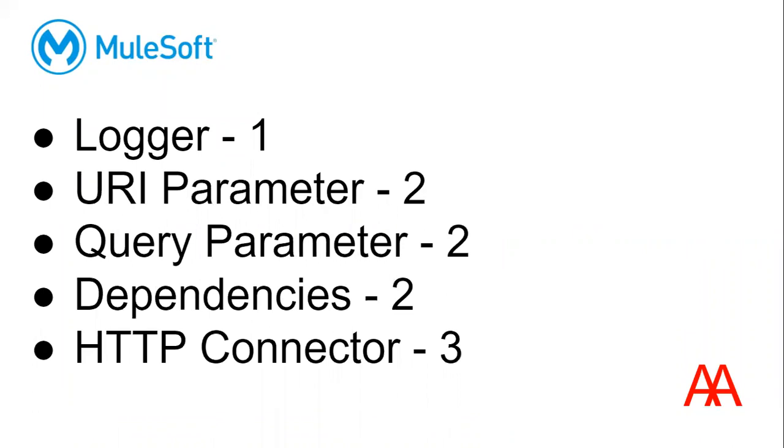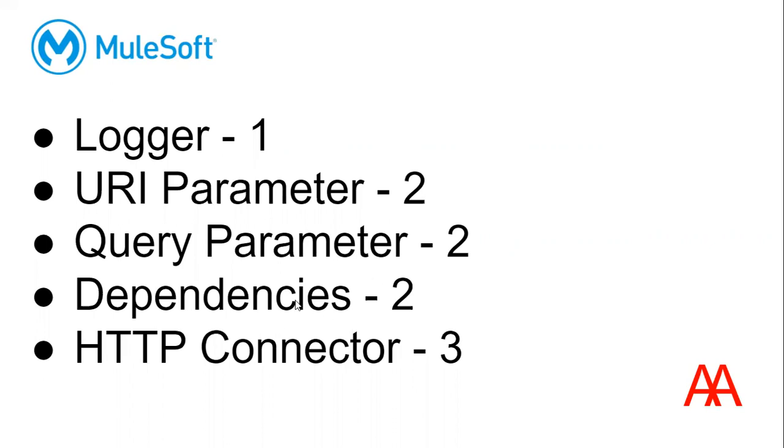URI and query parameters, we can expect questions in combination with DataWeave, database connector, and also HTTP connectors. But at least a minimum of 4 questions we can expect in the exam from URI parameters and query parameters.